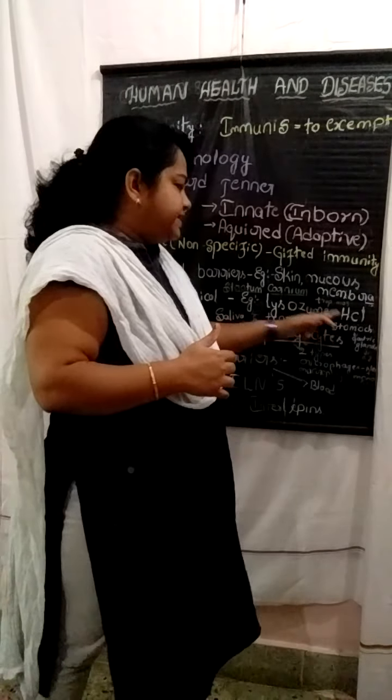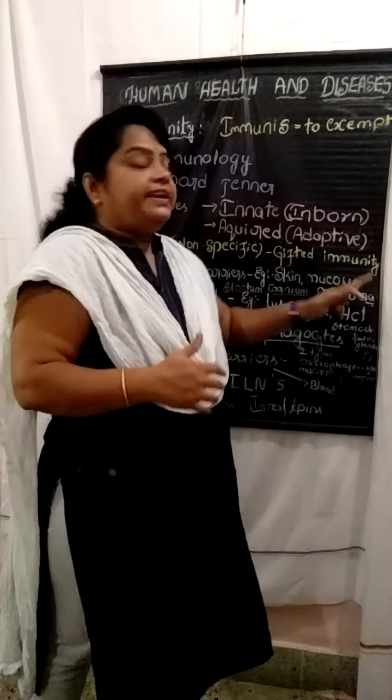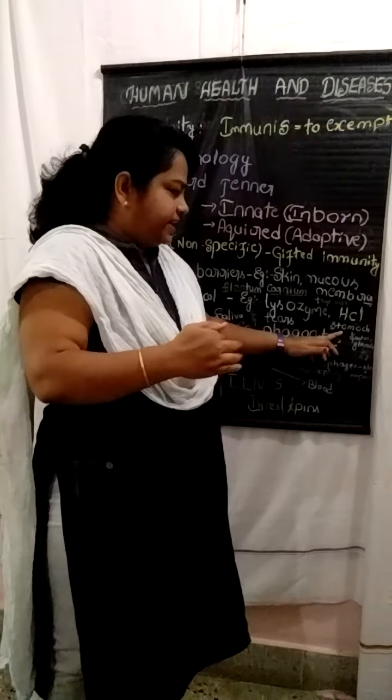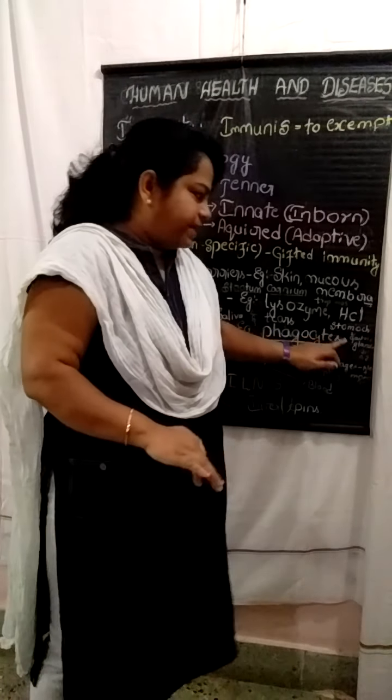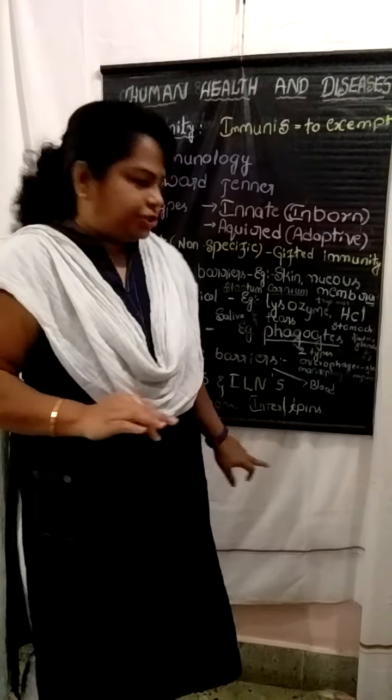Then another example for the physiological barrier is HCl. The HCl is secreted in our stomach by the gastric glands as gastric juice.